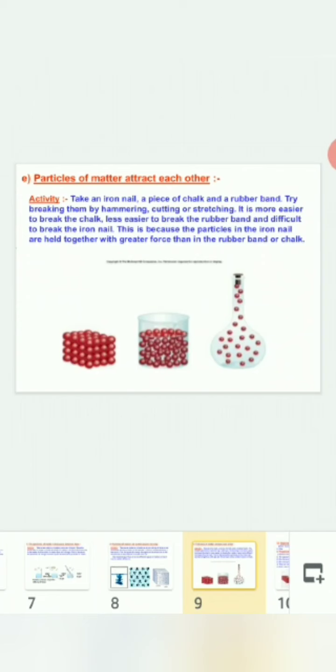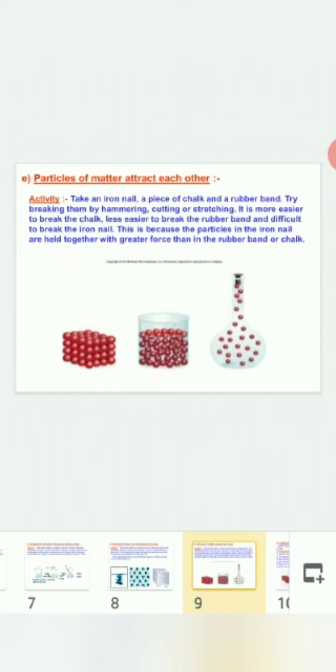It is easier to break the chalk, less easy to break the rubber band, and difficult to break the iron nail. This is because the particles in the iron nail are held together with greater force than in the rubber band or chalk. So it is easy to break a chalk, then a rubber band, and then an iron nail.